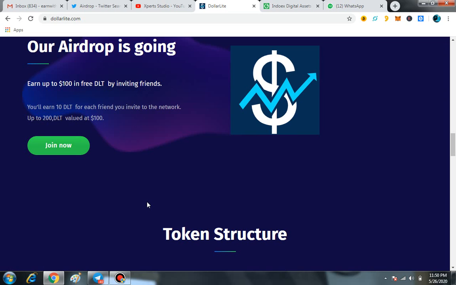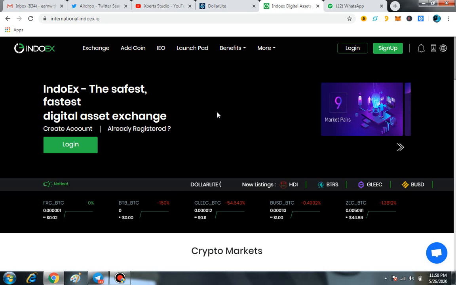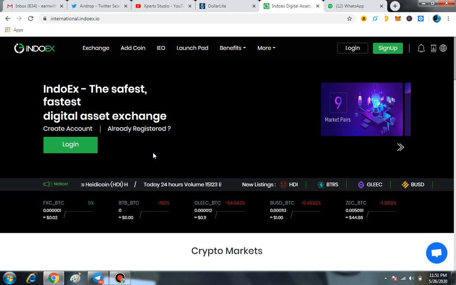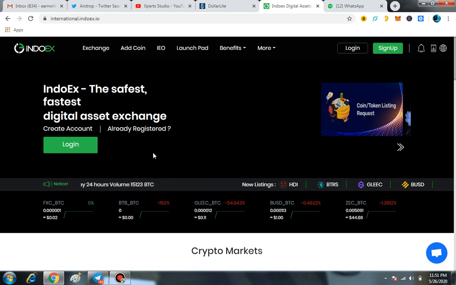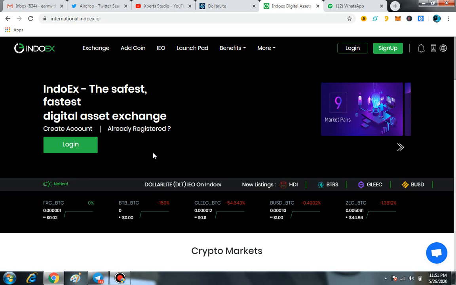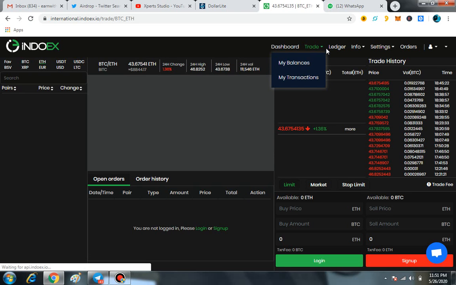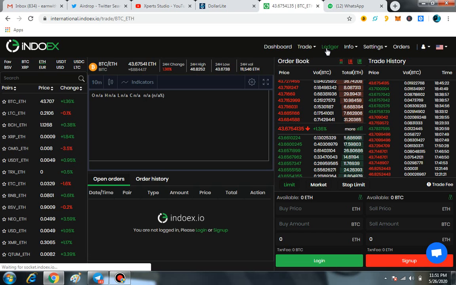But right now I have such great news for all the buyers, all the traders regarding Dollar Light. Very soon, on 1st of June on the Indodex exchange, here you can see it by yourself, Dollar Light IEO on Indodex. So very soon you can find the IEO on the Indodex exchange, and you can easily sign up on this exchange and buy the Dollar Light DLT token directly from the IEO. Here you can see that on 1st of June, after 3 to 4 days, their IEO will start, and you have the chance to buy this token directly from their IEO.